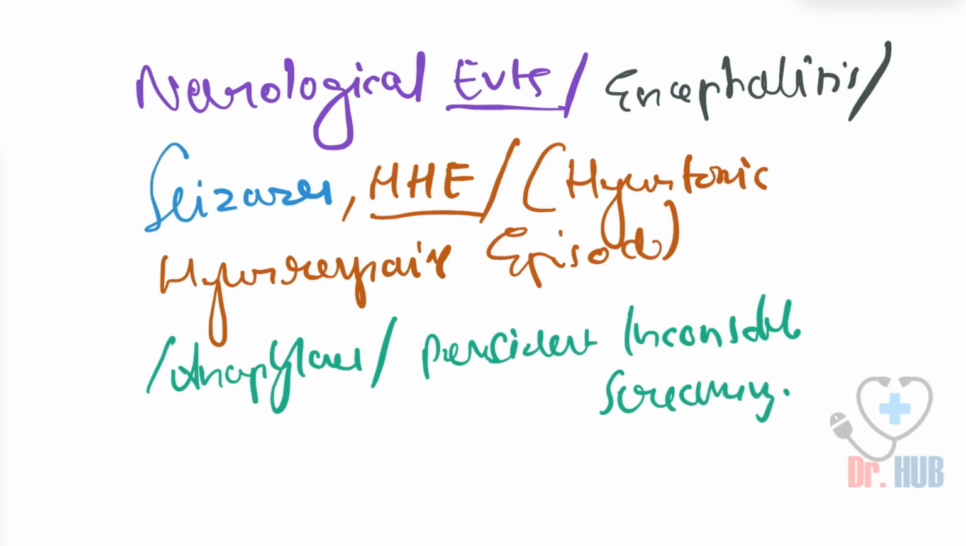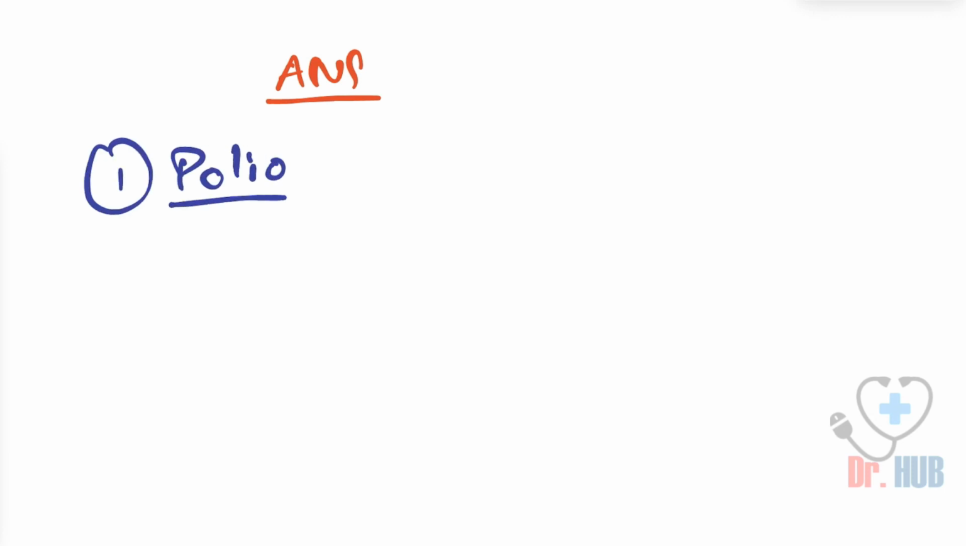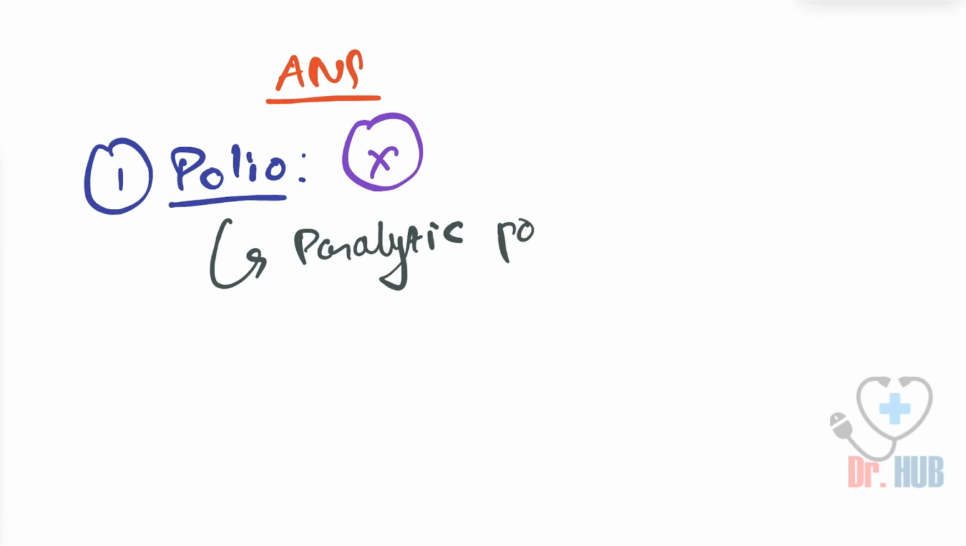So this was about the vaccines and their adverse effects. Now we'll be answering our questions. The first question we asked was about the polio vaccine. What are the effects of the polio vaccine? The common reaction is that it doesn't have any adverse effects, but a very rare complication would be paralytic poliomyelitis.